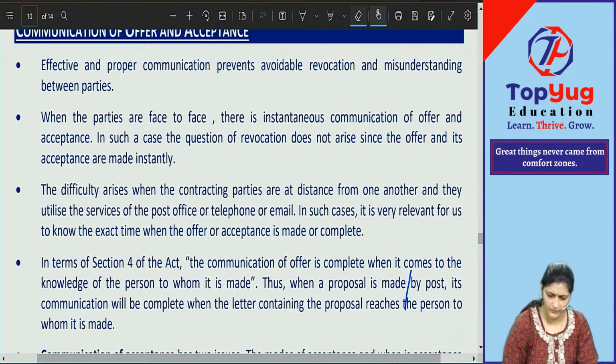I'll give you one example. With that example, we'll understand. Then again, we'll come to this and read this once again, so that you can understand it.